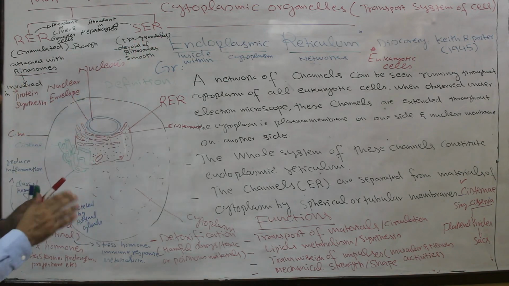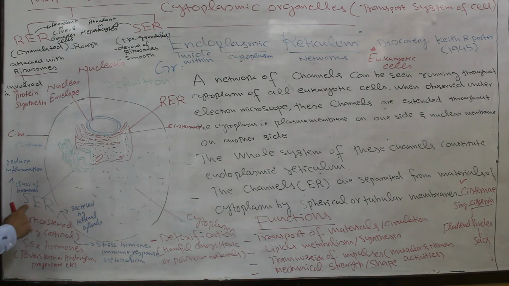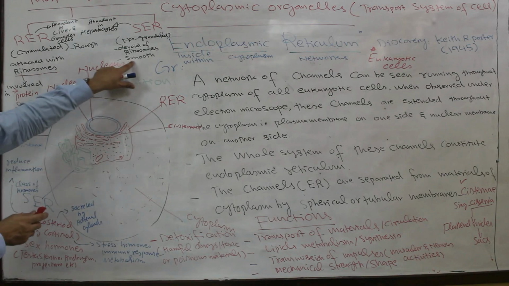Ribosomes. In this diagram you can see that there is no attachment of granules in the form of ribosomes studded on the external surface, and that is why it is smooth in appearance.